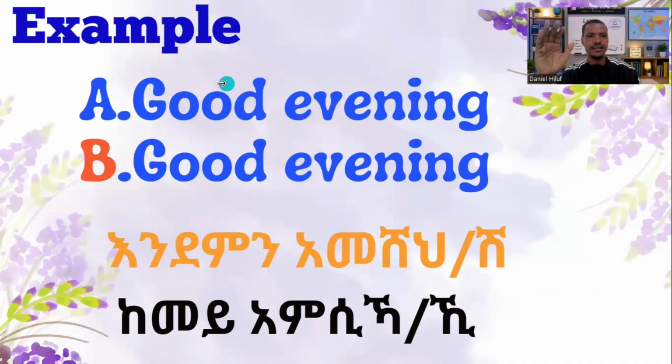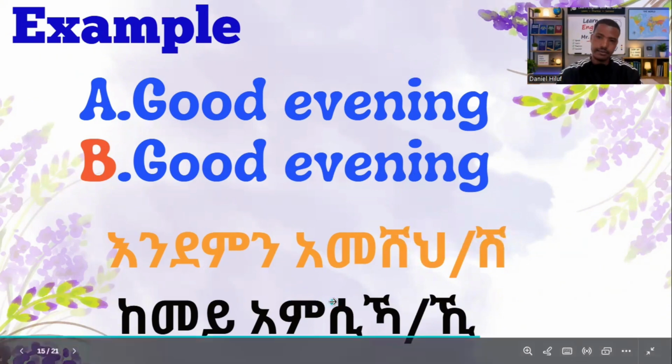You can use it as an A and B example. እንደምን አመሸህ is for male and እንደምን አመሸሽ is for female; ከመይ አምሲኻ is for male and ከመይ አምሲኺ is for a female.